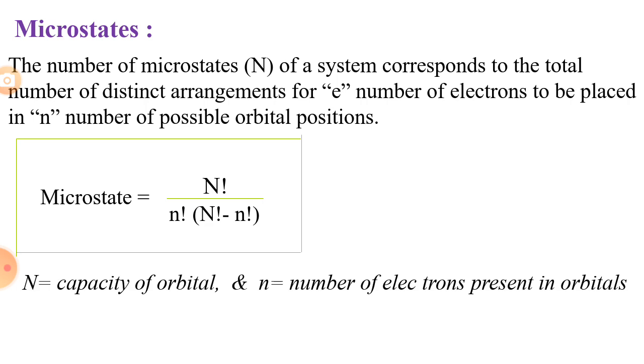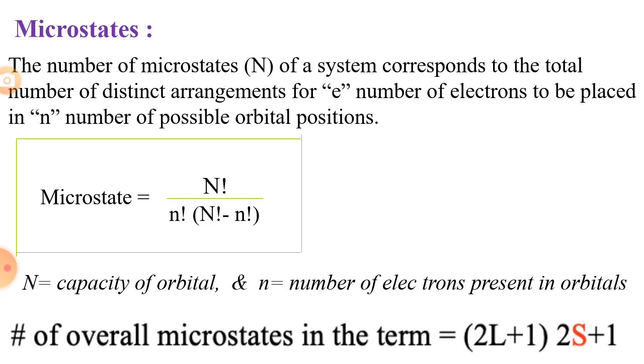N is equal to the capacity of the orbital and small n is equal to the number of electrons present in the orbital. If the system is a d7 system, then small n is equal to 7, and the orbital is d, then the capacity of the orbital is 10 electrons. There are 5 d orbitals, that's why the capacity of that orbital is to carry 10 electrons. Okay, so the overall number of microstates in a term is equal to (2L plus 1) times (2S plus 1).